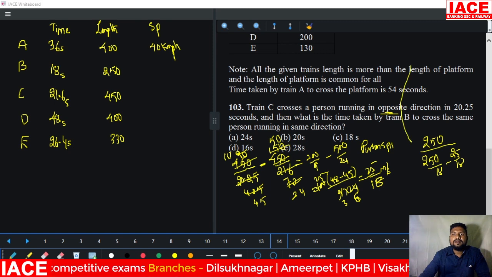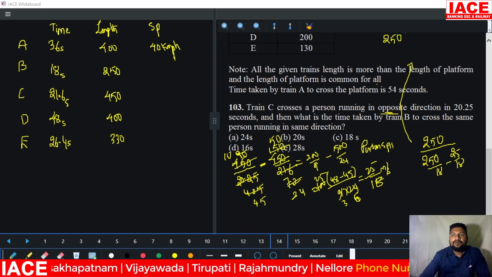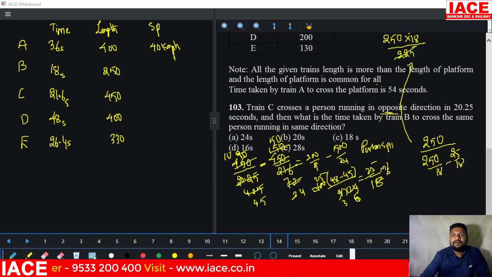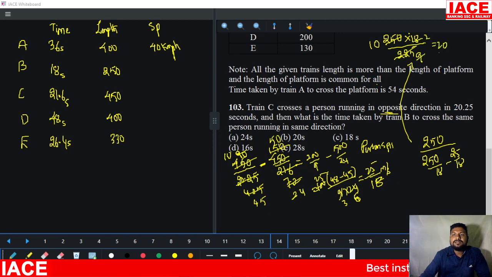We are doing the calculation here. 250 into 18 by 225. 25 9s, 25 10s, and 9 to 2. That means it is how many seconds? 20 seconds. 20 seconds means which option is correct? Option B is correct.